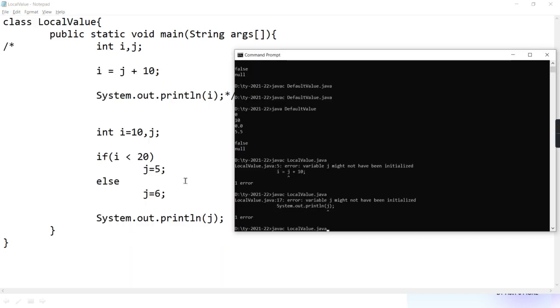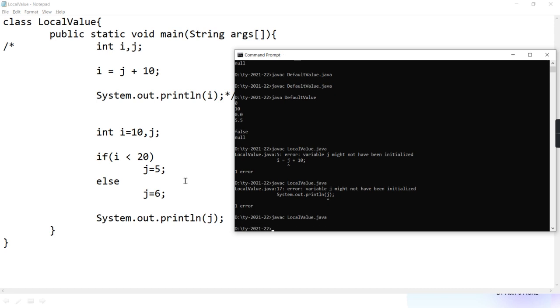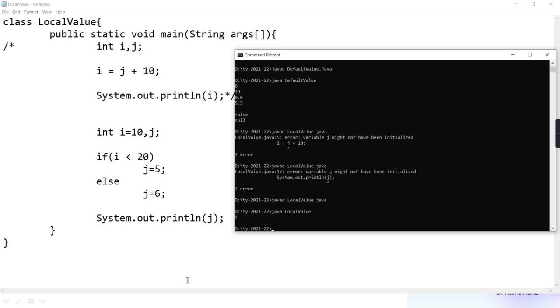See here. Is it compiled? Yes, successfully. And now obviously the output will be 5, because now the interpreter is going to check whether i is less than 20. So 10 is less than 20, so j is 5. 5 is printed here. Correct? So that was my question. That is clear to you, right?